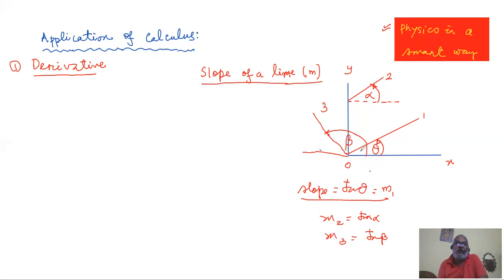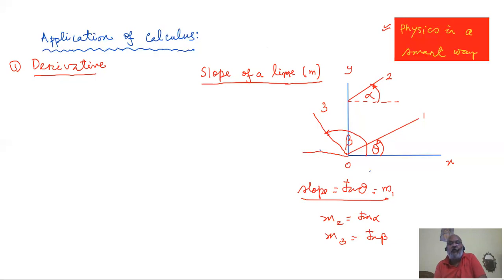Using your past experience of tan values, you know here tan beta, because beta is an obtuse angle, will be coming out as a negative quantity, whereas tan theta and tan alpha will come as positive. Anyway, that is the idea about the slope. But we have limited our discussion to straight lines only, because slope can be very easily explained with the help of straight lines.